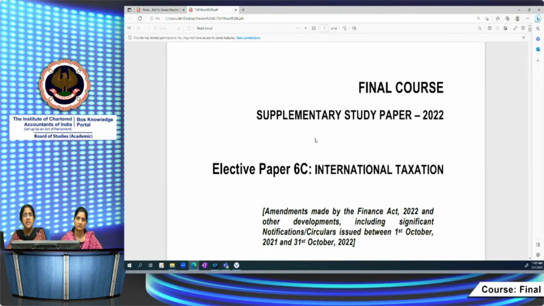So what happened, many children had done it, maybe because they have given all the information in the question paper, let's make use of that information, and they have computed, including that Australian income, though the question will not require you to determine residential status. The question may simply require determination of total income or tax liability. But of course, the first step is to determine residential status, even if the question doesn't ask for that. So you have to be very careful to determine the residential status first before proceeding to solve a question on computation of total income or tax liability.